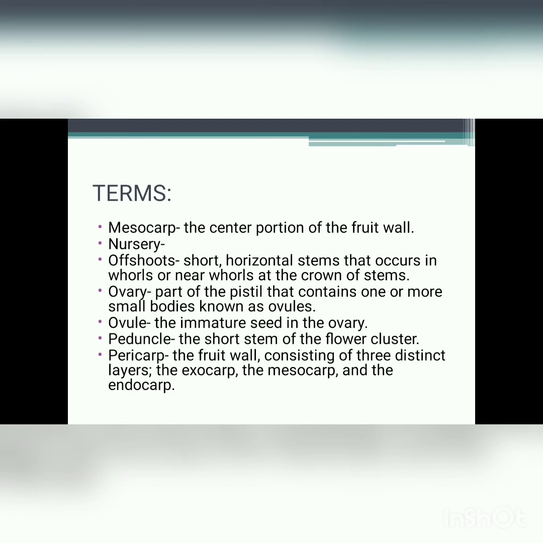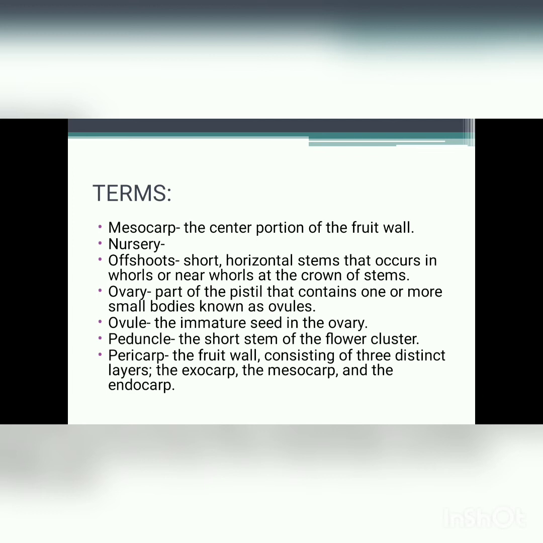Then nursery, where plants are grown for sale or for transplantation to a different place. Offshoots, short horizontal stems that occur in whorls or near whorls at the crown of the stem. Ovary, part of the pistil that contains one or more small bodies known as ovules. Ovule, the immature seed in the ovary. Peduncle, the stalk of the flower cluster.